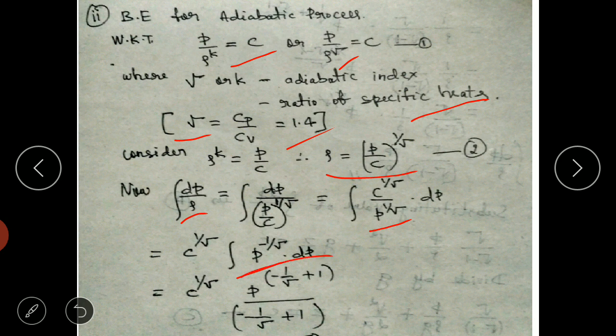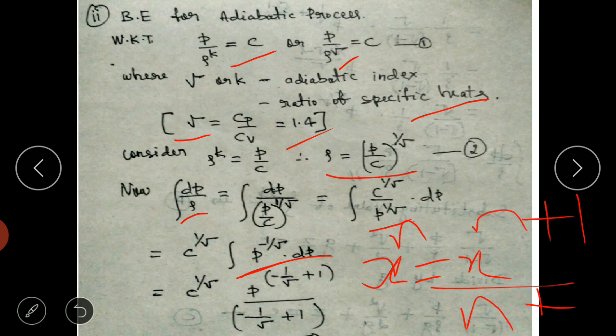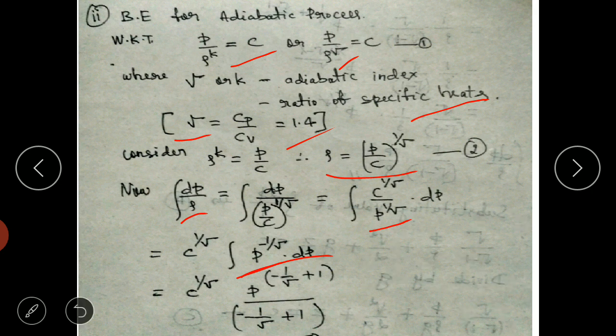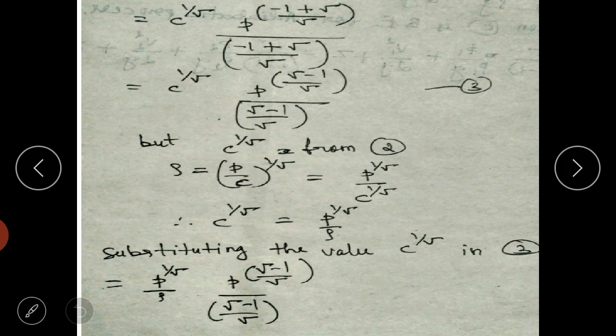So we have this integration of x raised to n form. Integration of x raised to n is x raised to n plus 1 divided by n plus 1. So on integration we will be getting this term, which is p raised to minus 1 by gamma plus 1 divided by minus 1 by gamma plus 1. Okay, so this term is again simplified by taking LCM. So we will get it as minus 1 plus gamma divided by gamma. So that is there in the next step, you can see.